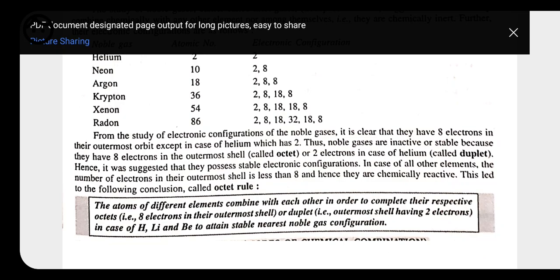Rest all the elements have to complete their octet. It means in the outermost shell we do not have more than 8 electrons. It should have either less than 8 or up to 8 electrons, but not more than 8. So in case of hydrogen, lithium and beryllium, they combine to attain the stable nearest noble gas configuration.